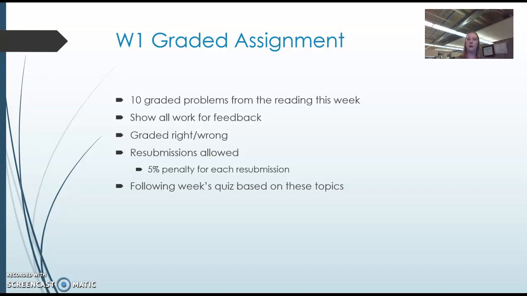And then the next week, there will be a quiz on these topics. So our quizzes, there's no quiz this week, but the following quizzes, each one is based off of the previous material, and that's so that you can see your feedback on your assignment and see what you did wrong and make corrections before you take the quiz, because we don't want to quiz you on the stuff you just learned because it hasn't had time to sink in yet.